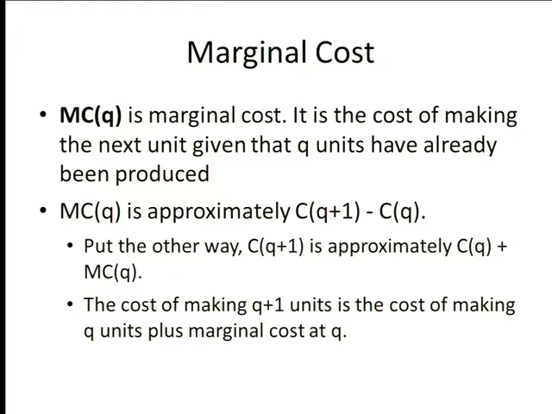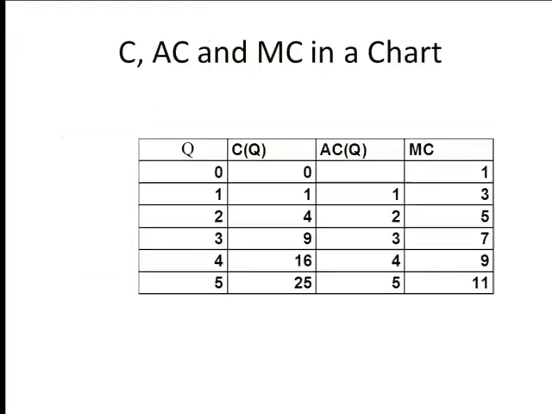You all took calculus except for about 2 people. How about Taylor's theorem? Yeah? Okay. So that's what we're doing. What we've done is we've taken your entire calculus course, and the takeaway from it is you can approximate functions nearby by derivatives. It's another view. Perfectly legitimate. At any rate, if you're not a calculus person, you could just say for our purposes, C of Q plus 1 is C of Q plus marginal cost. Close enough. You have to imagine 1 is a small number of additional things to make this work well.